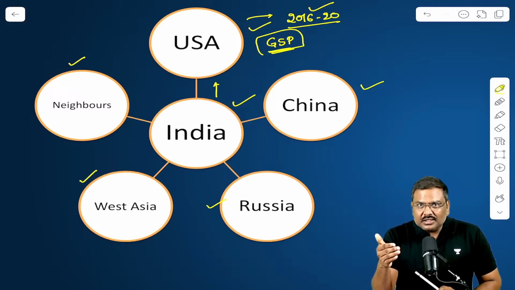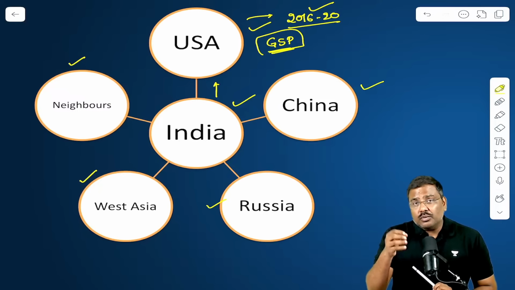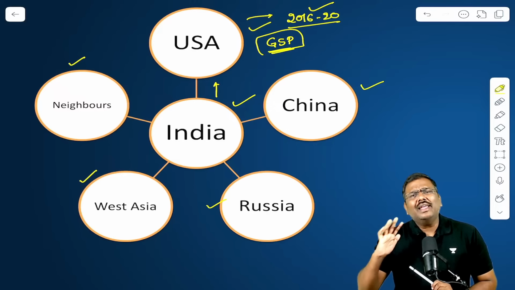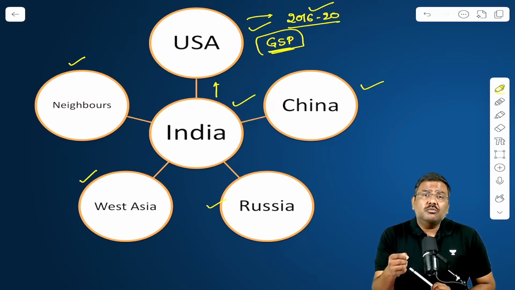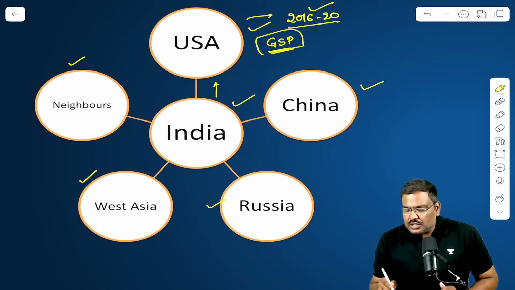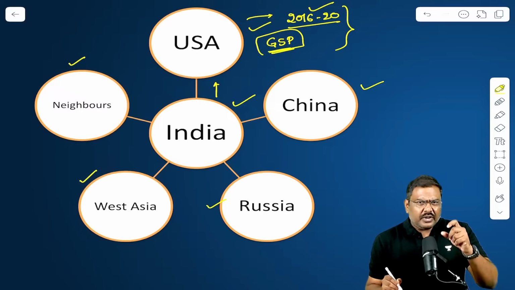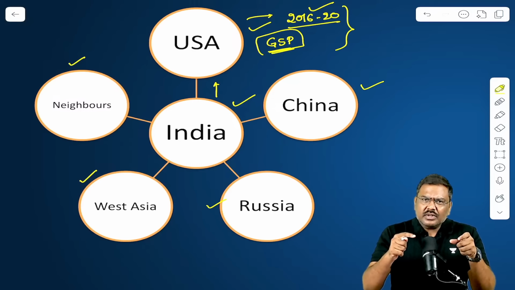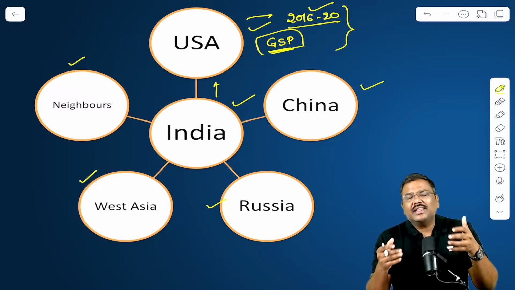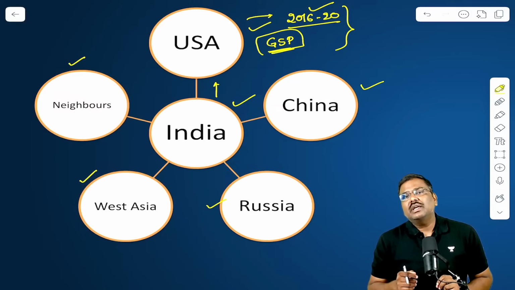That is, certain exports from a developing country would be identified. These particular tariffs would be reduced or eliminated in order to promote trade between a developed as well as a developing country. So during the first term, there were different points of friction, and there were certain countermeasures in the form of withdrawal of GSP, etc., that were implemented by USA.